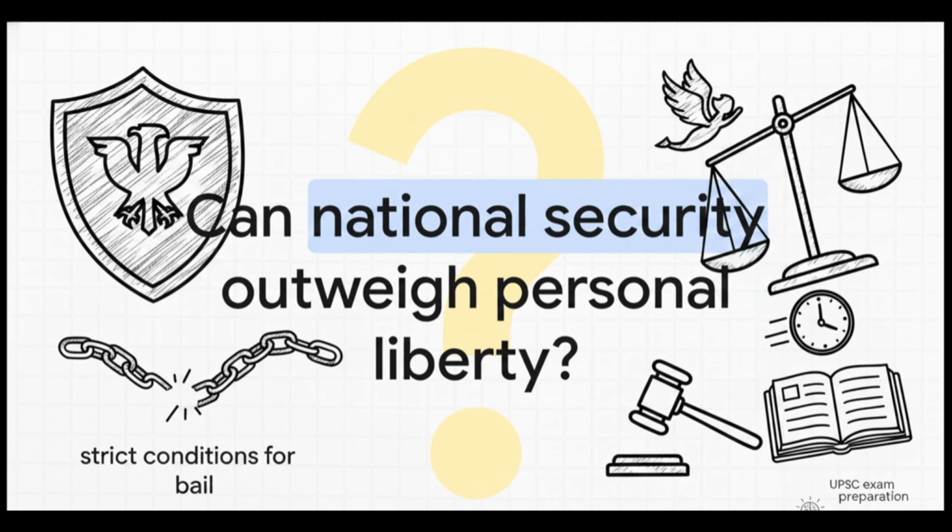For this GS2 polity question on the UAPA, your answer absolutely must explicitly weigh Section 43D5, which sets incredibly strict conditions for bail, against the Article 21 right to personal liberty. You have to reference the K.A. Najib judgment of 2021. The vital legal mechanism established in the Najib ruling is that statutory restrictions on bail under the UAPA effectively melt away if there is no likelihood of a trial finishing anytime soon. This protects the constitutional right to a speedy trial. This is incredibly relevant to the Andrabi case context, where pretrial custody has stretched over 5 years.